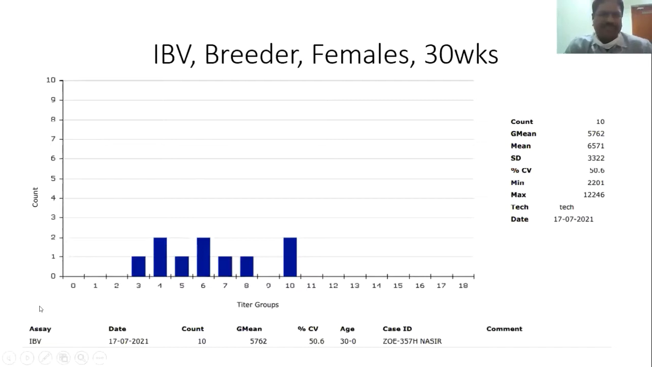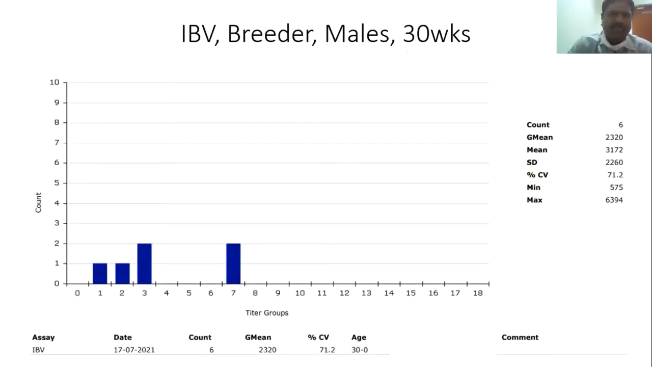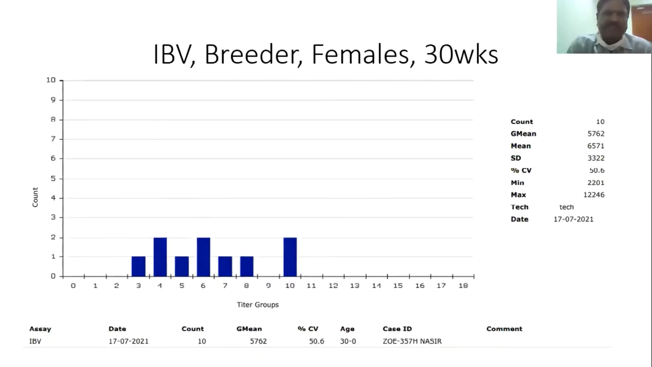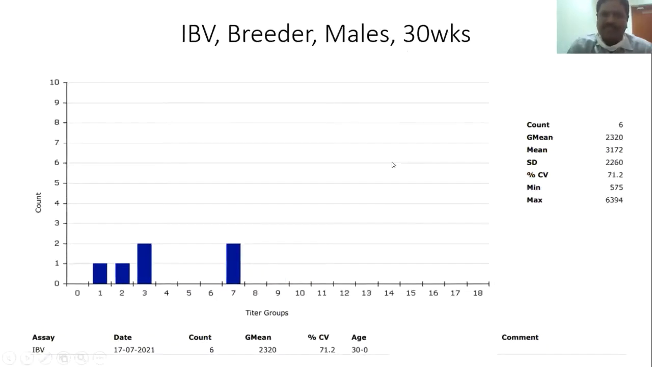This is IBV again, a breeder flock. Here the CV percentage is 50% and the titers are 6,500. It's a good mean. These are definitely protective titers, but there is a variation. This is another IBV, in male breeders. The previous one and this one both belong to the same farmer. One is females, and the other one is males.